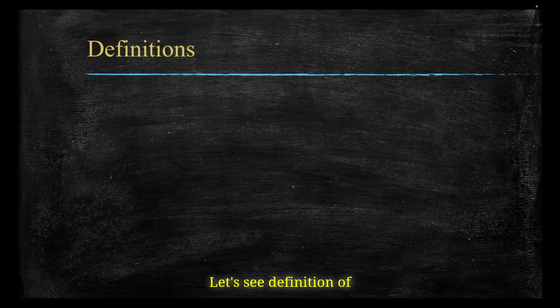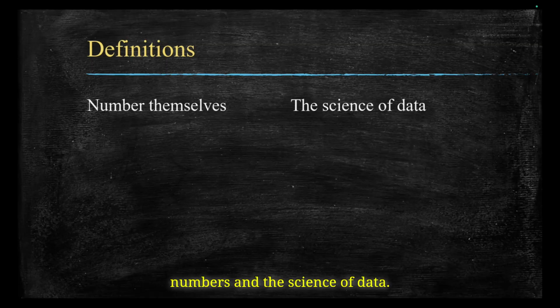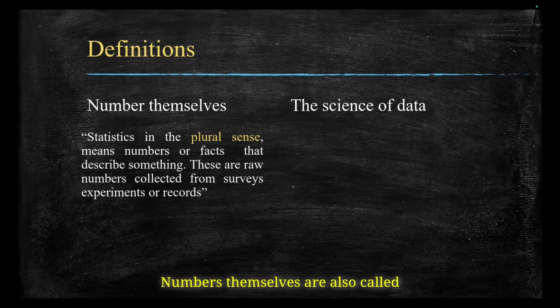Let's see the definition of numbers and the science of data. Numbers themselves are also called the plural sense of the definition. Statistics in the plural sense means numbers or facts that describe something. They are raw numbers collected from surveys, experiments, or records.